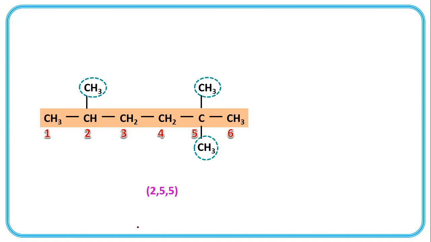The first methyl group is present at the second position, and the other 2 are present at the fifth position. Another way, this numbering first, second, third, fourth, fifth, sixth, gives 2, 2, 5. So here 2 methyl groups are present at the second carbon, and the third methyl group at the fifth carbon.